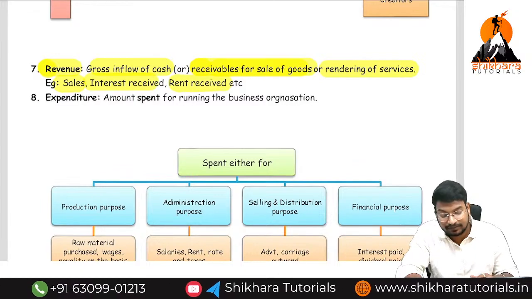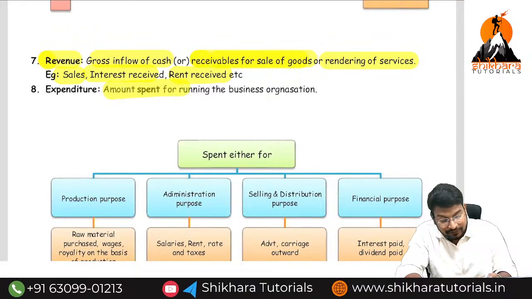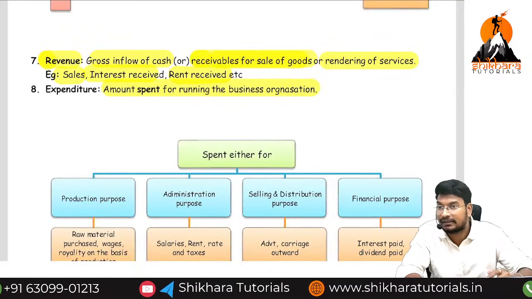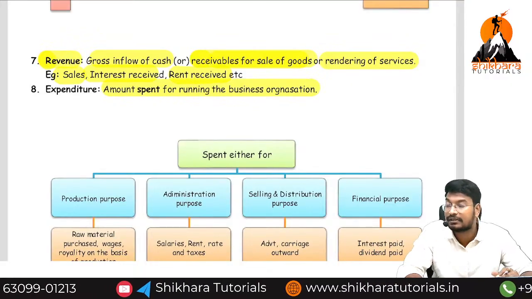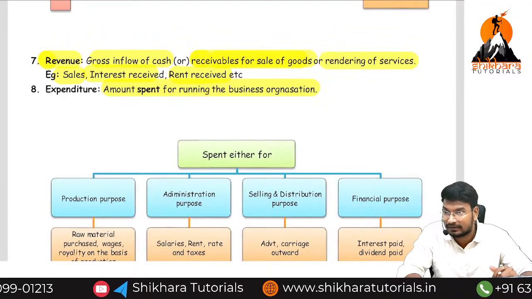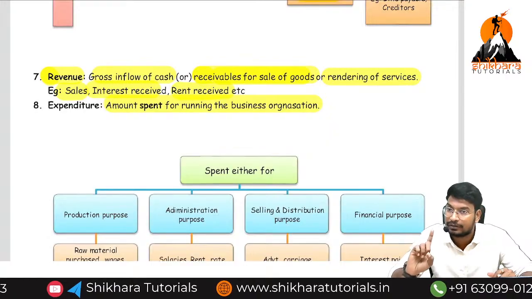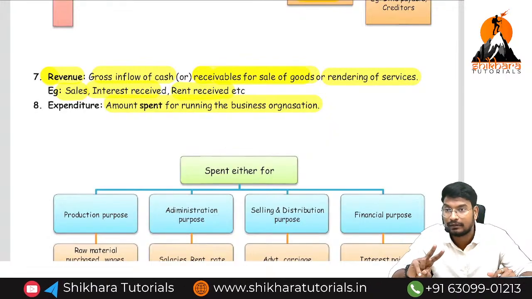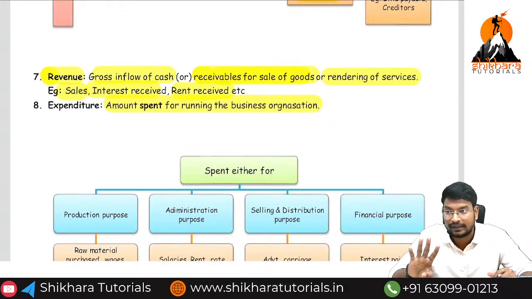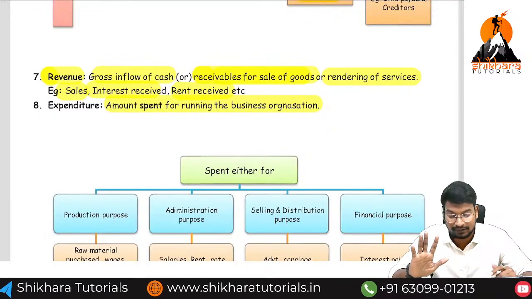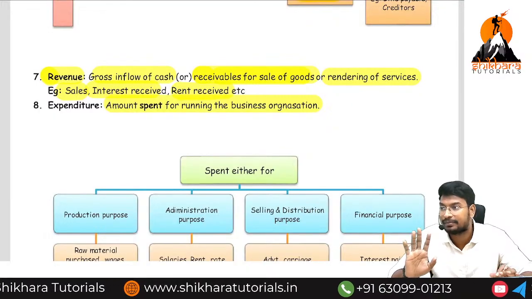What is the meaning of expenditure? Amount spent for running the business organization. Amount spent for running the business organization is called as expenses. Up to here, we have discussed the terminologies of the business, the capital, the drawings, proprietor, assets and liabilities. Next, revenue and expenses.